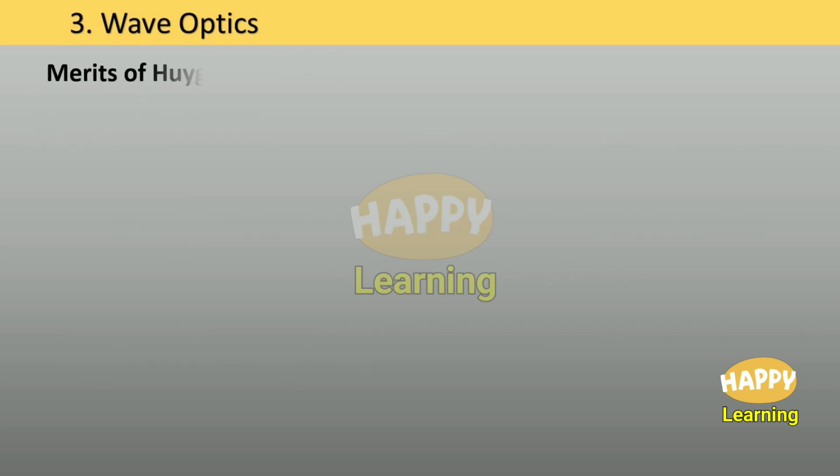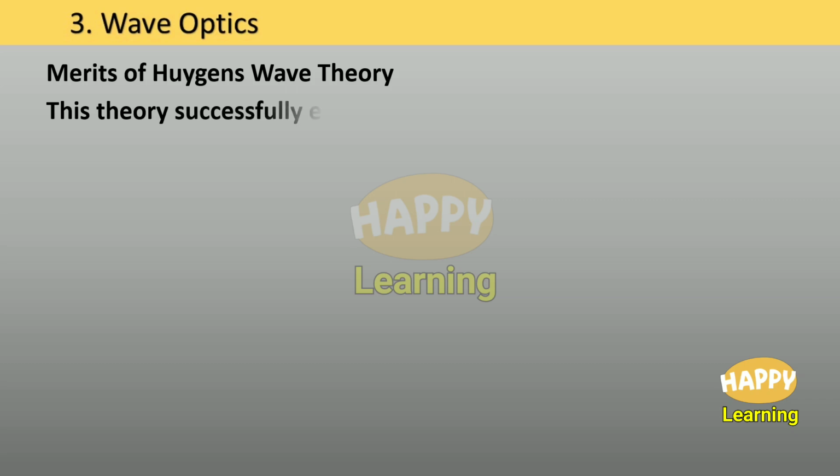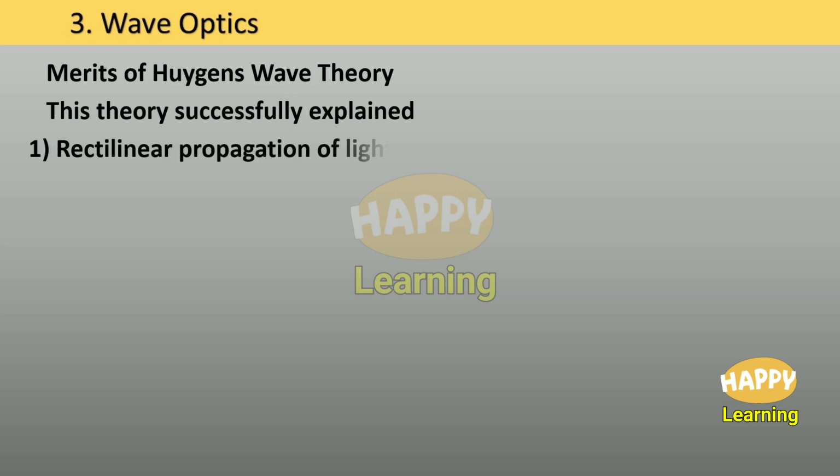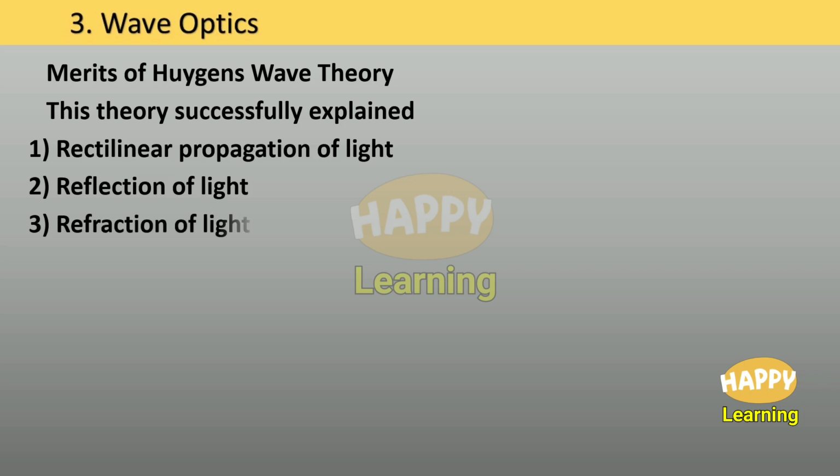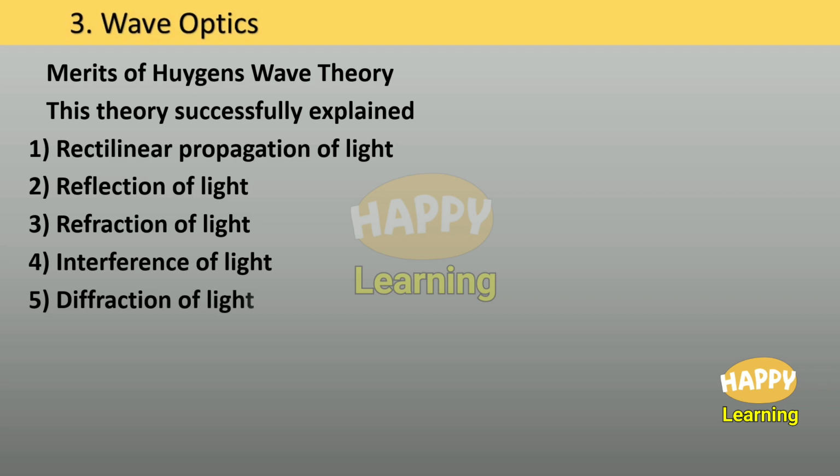Merits of Huygens wave theory. This theory successfully explained rectilinear propagation of light, reflection of light, refraction of light, interference of light, diffraction of light.